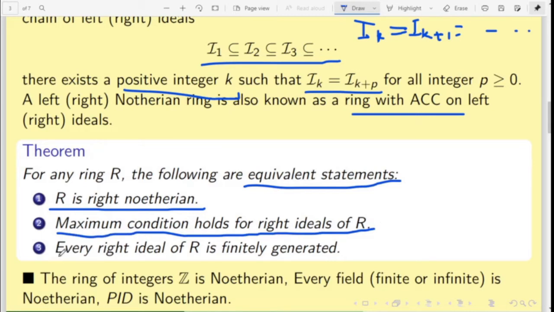And third, every right ideal of R is finitely generated. So if R is Noetherian, we can say every right ideal of R is finitely generated, and if every ideal of a ring is finitely generated, then the ring must be Noetherian. So in proving the Hilbert basis theorem, we will use condition first and condition third.